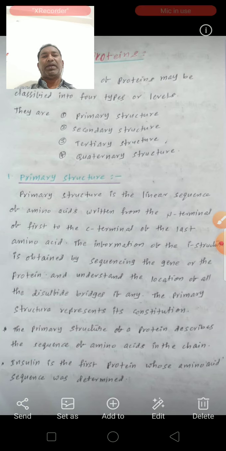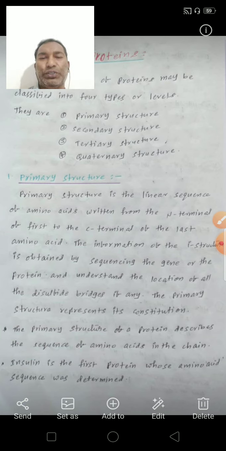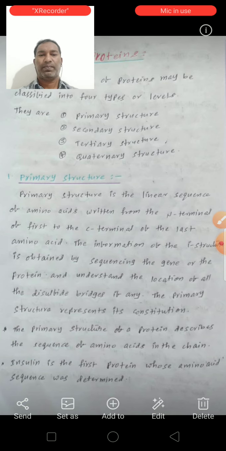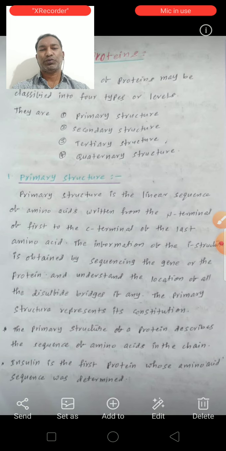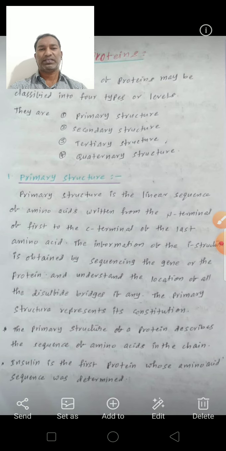The primary structure represents its constitution. That means the primary structure represents its constituents, the amino acids.